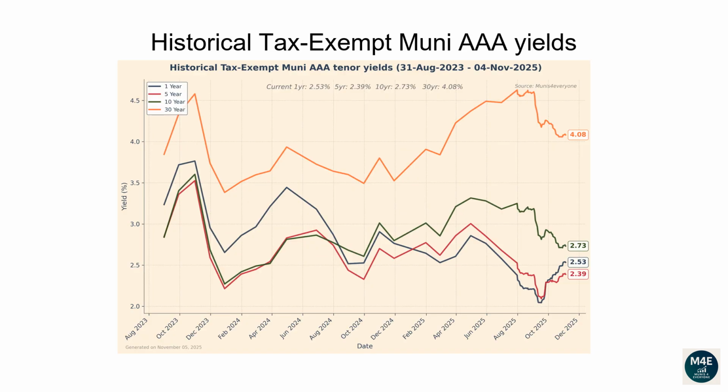This line plot and the next plot show how each tenor of the muni yield curve has changed over time. From the 31st of August 2023 to the 4th of November 2025, the 1-year yield has dropped from 3.24 to 2.53. The 5-year yield has dropped from 2.85 to 2.39. The 10-year yield has dropped from 2.84 to 2.73. The 30-year yield has increased from 3.85 to 4.08.